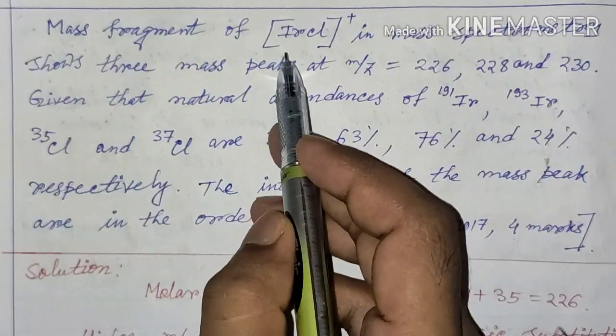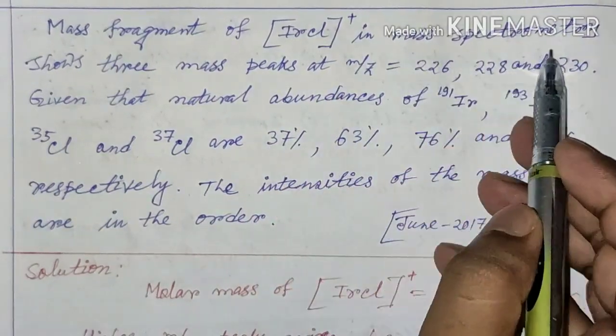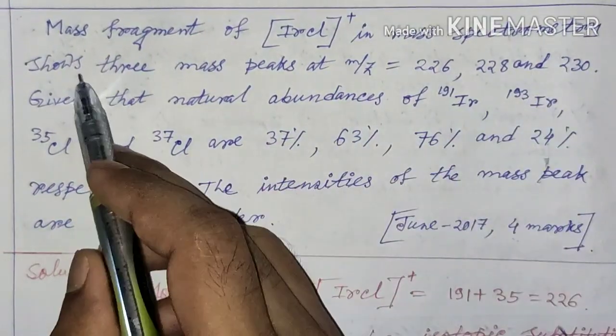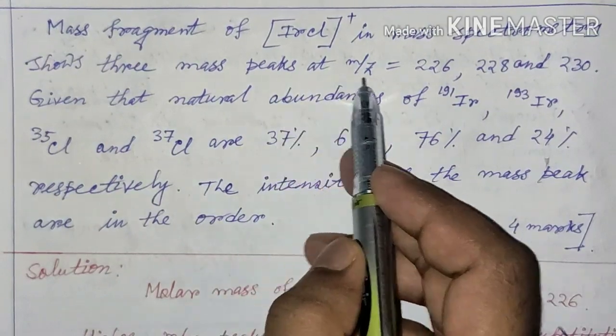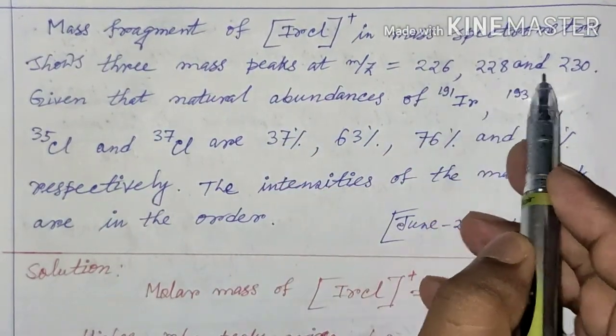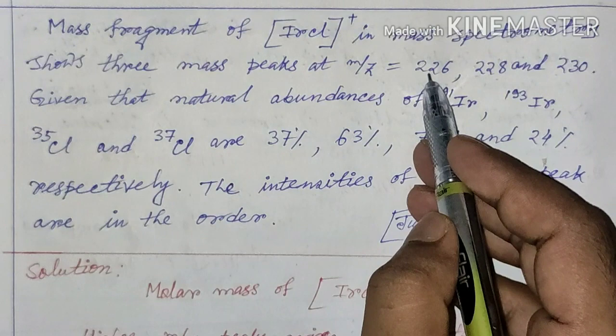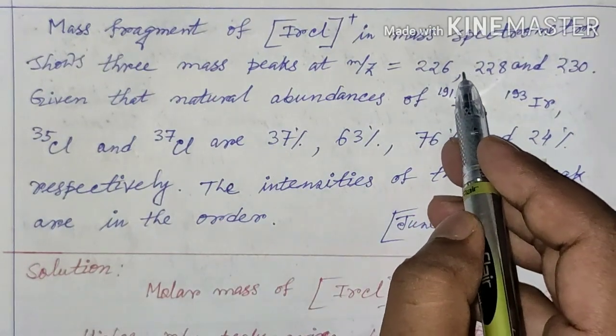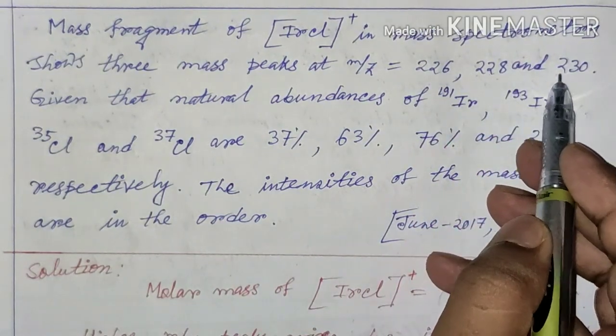We can see that IrCl+ in the mass spectrometry shows 3 mass peaks at m/z corresponding to these 3 values. We can see here that the m/z increases by plus 2 units.